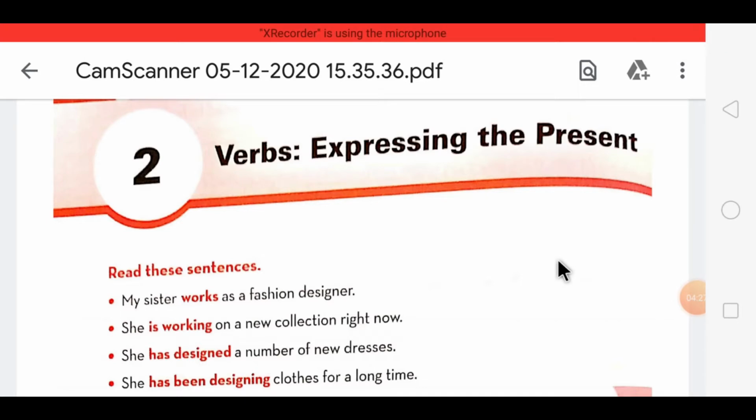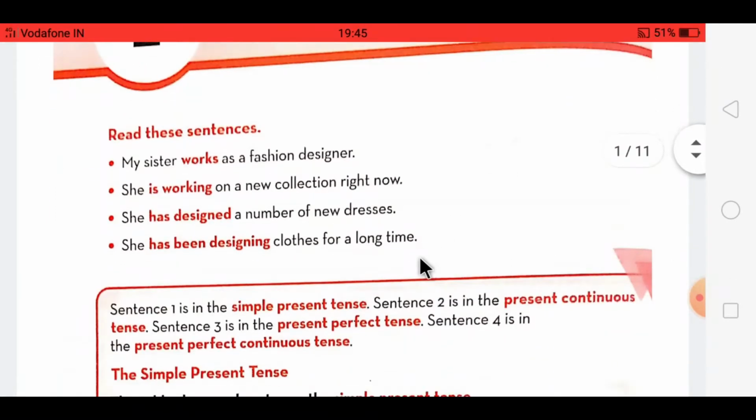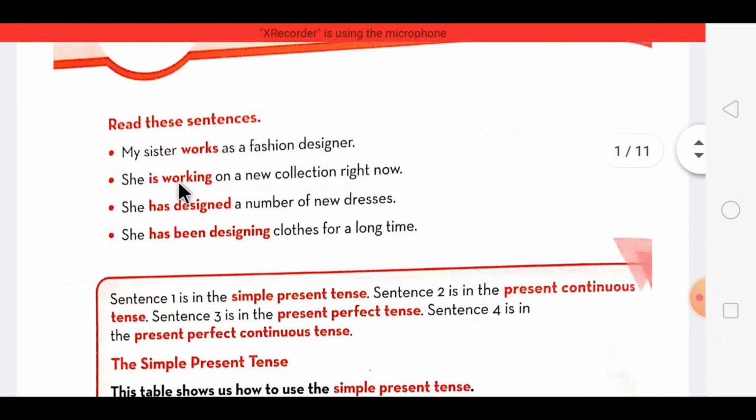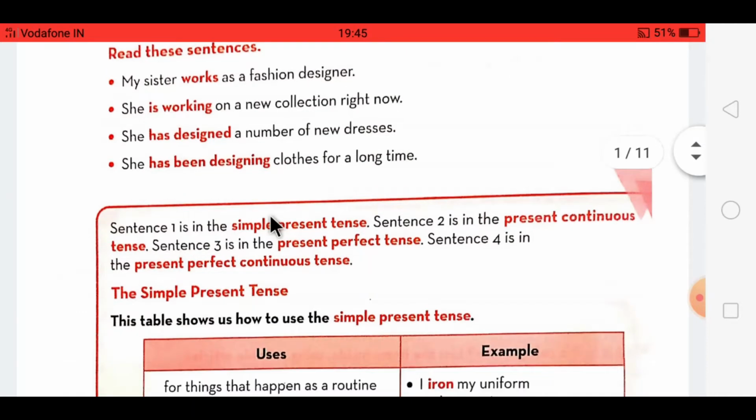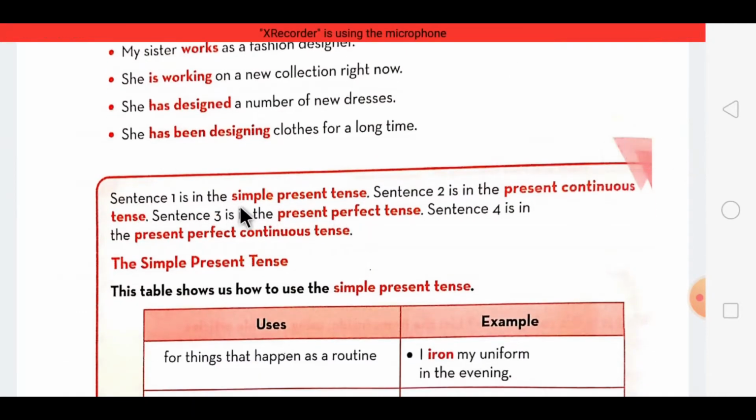So dear students, as you saw the animated video, according to that the same rules are given over here. First, the sentences in all the tenses are given over here. The first sentence is in simple present tense. The second one is in present continuous. Third one is in present perfect tense. And the fourth one is in present perfect continuous tense.